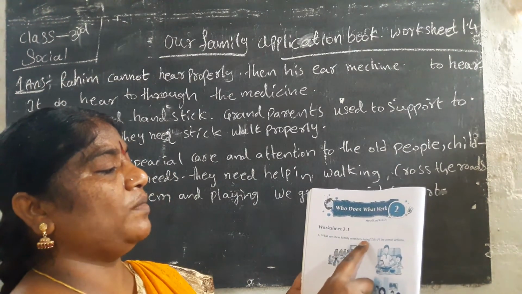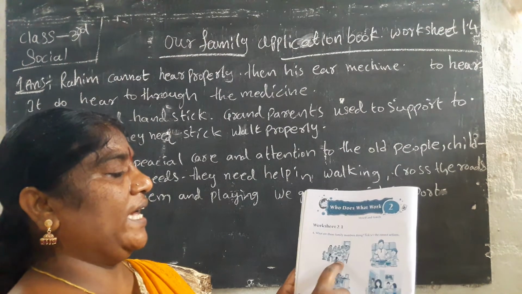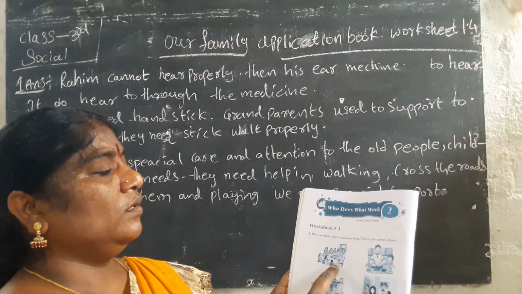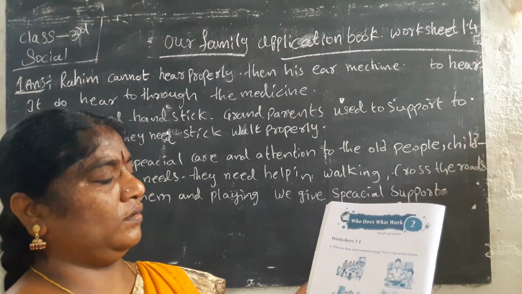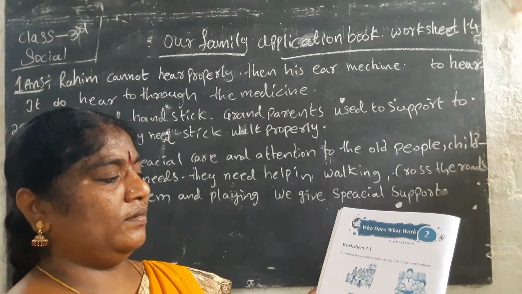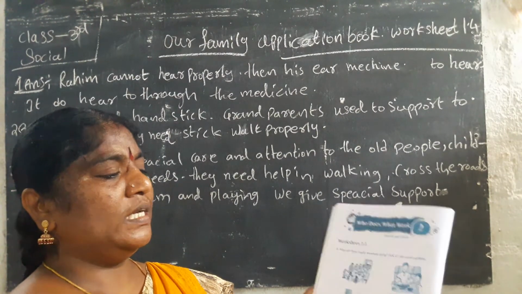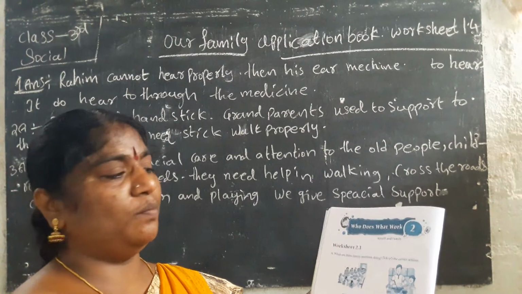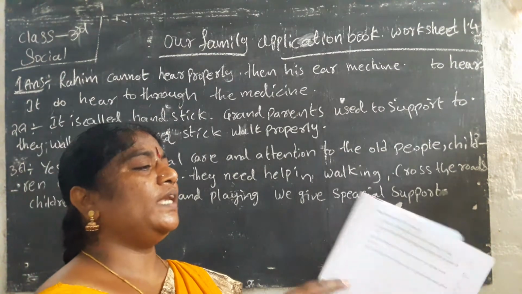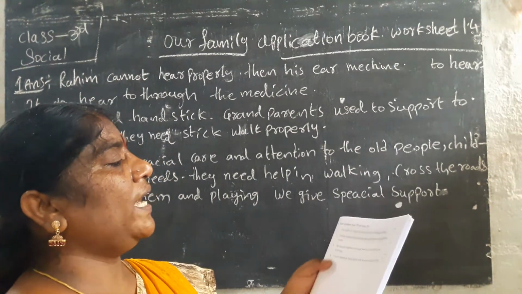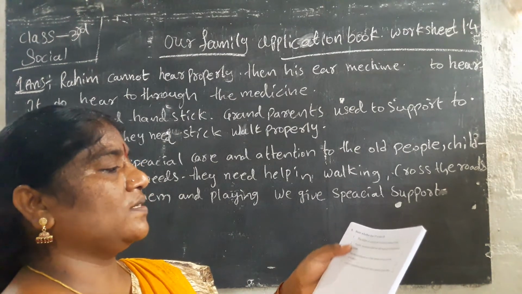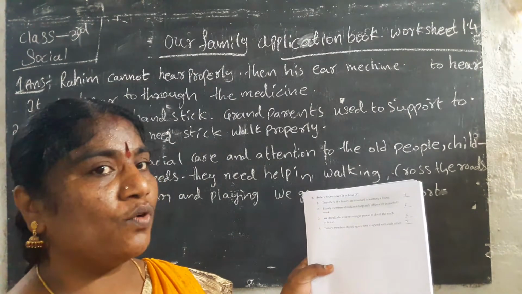What are those families doing? Tick. Here they are eating, cooking, cleaning. Yes or no? Here you should write cutting the vegetables. Next one: state whether true or false.